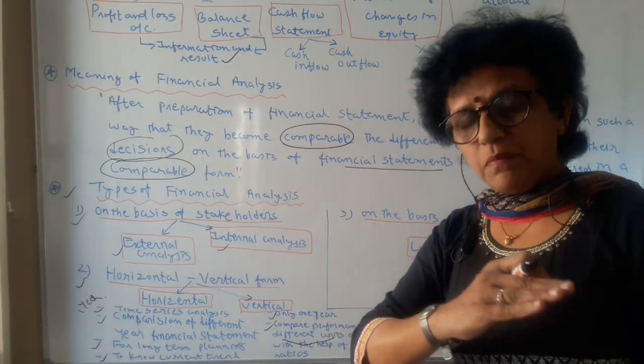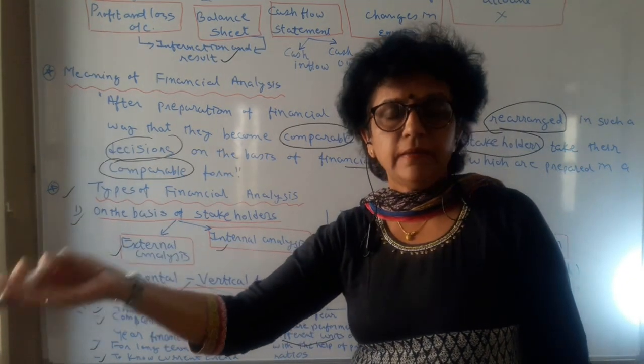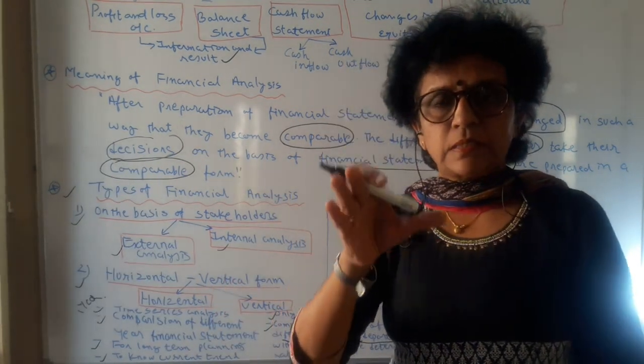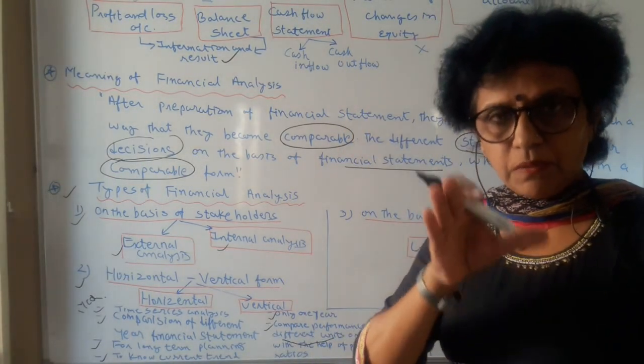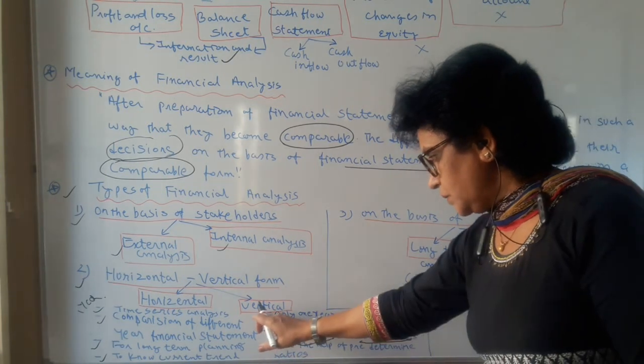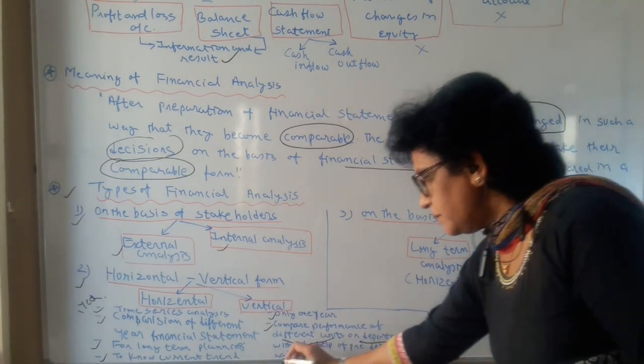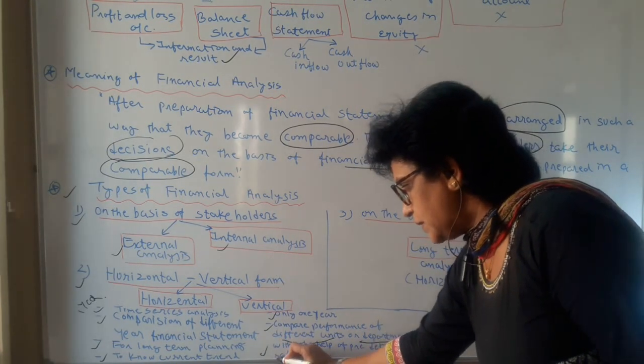So which department is doing better, or which department's performance is bad? If we want to understand the internal aspects of our business units, the departmental comparison is done through vertical analysis. Here, with the help of predetermined ratios, you can do such comparison.